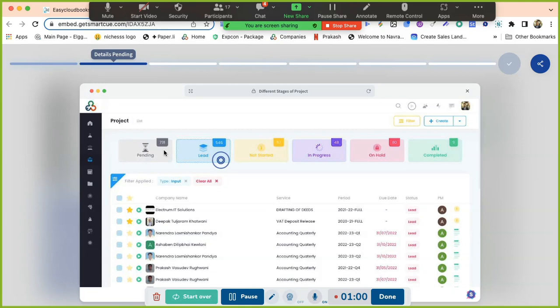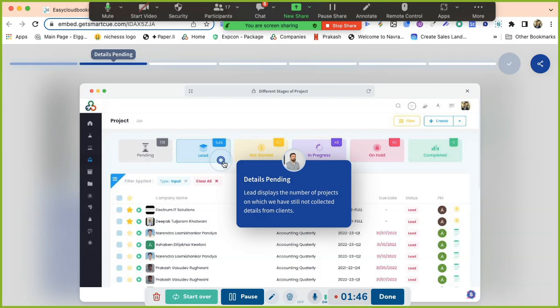Yes, sir. Correct. So this is the total number of clients who are actually your clients. These clients are going to come to you only, but they have still not come, right? And you want to send an automatic email to them. So what is happening over here on the lead stage? Lead means the client has not given you the document. Automatically an email will be sent to the client: provide us the document, the due date is coming. Likewise, reminders will be sent automatically.